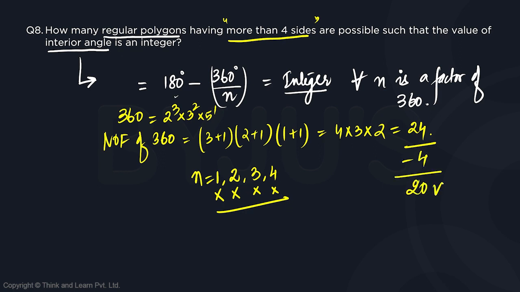So there are going to be 20 such values of n that are acceptable values. So the answer is going to be 20.